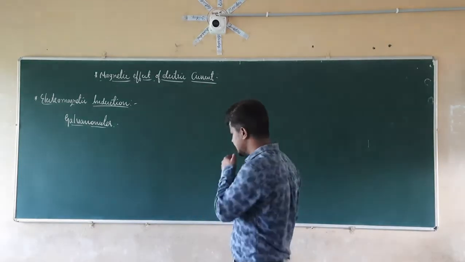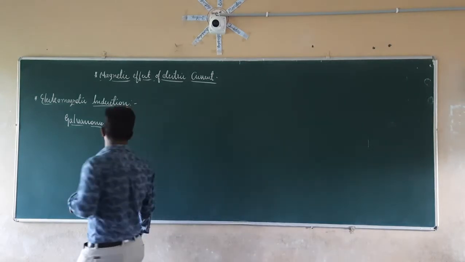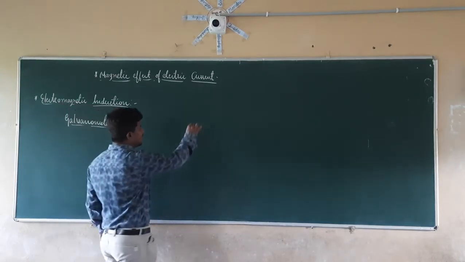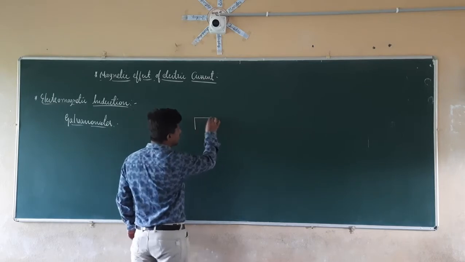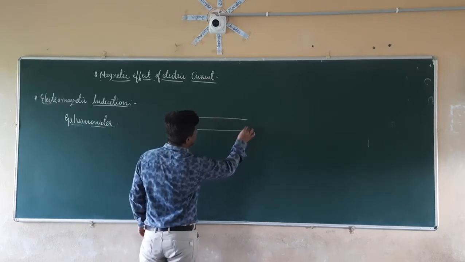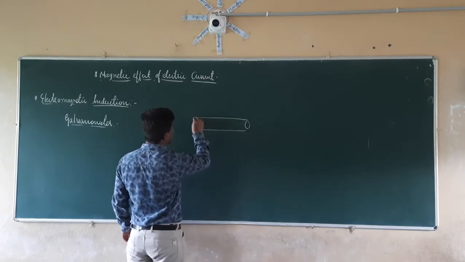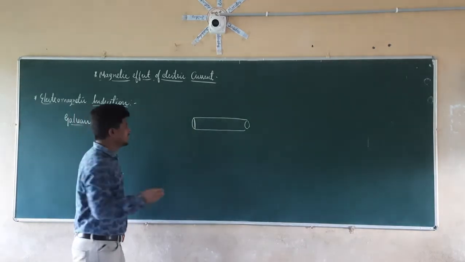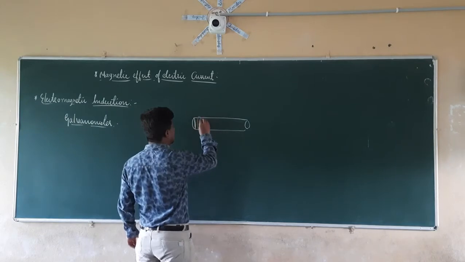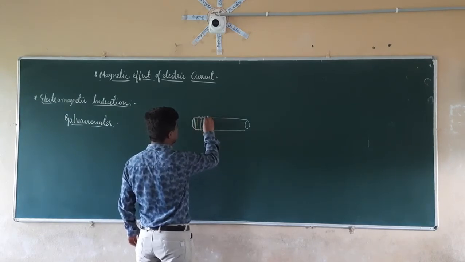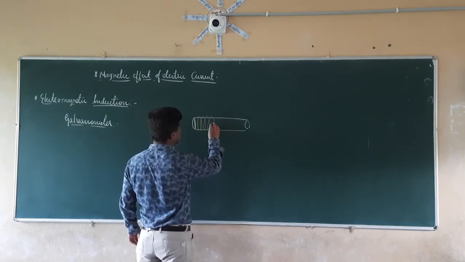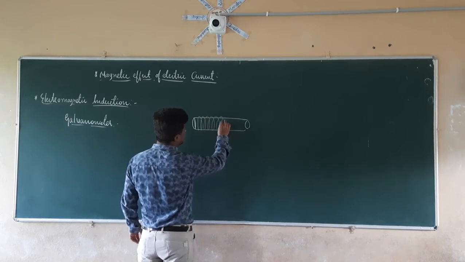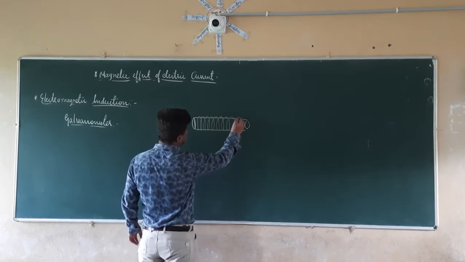So let us take an activity now. We are going to take a cylindrical coil, and on that cylindrical coil we are winding insulated copper wire like this.